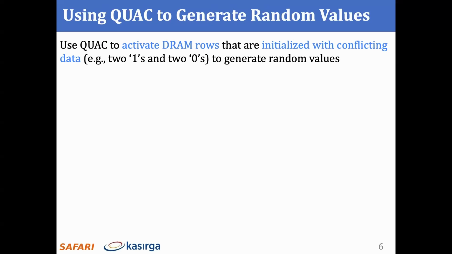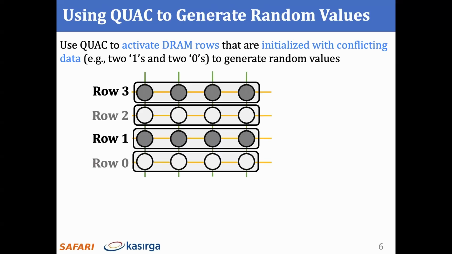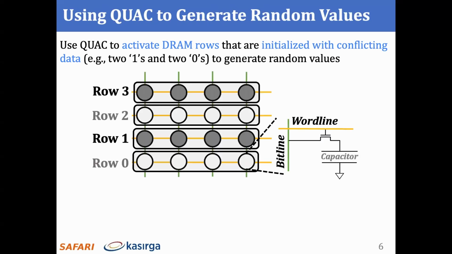I'll quickly describe how we use QUAC to generate random values on many sense amplifiers. Here are 4 rows of DRAM cells. A DRAM cell looks like this.